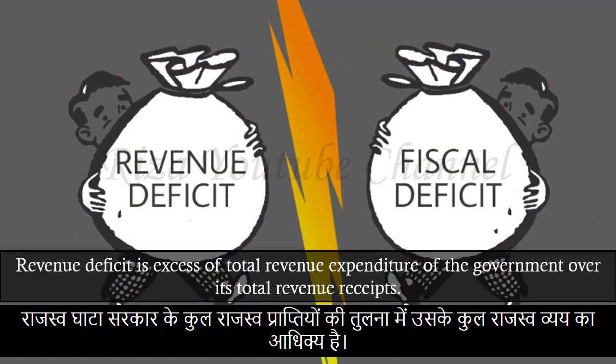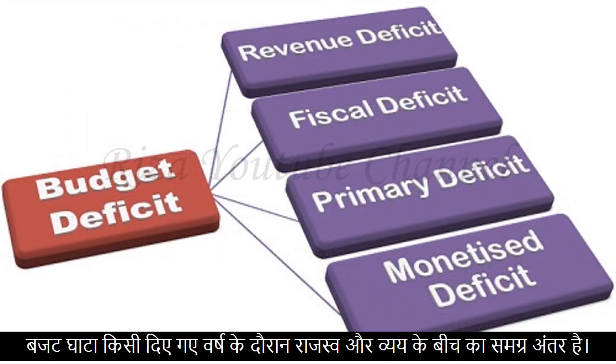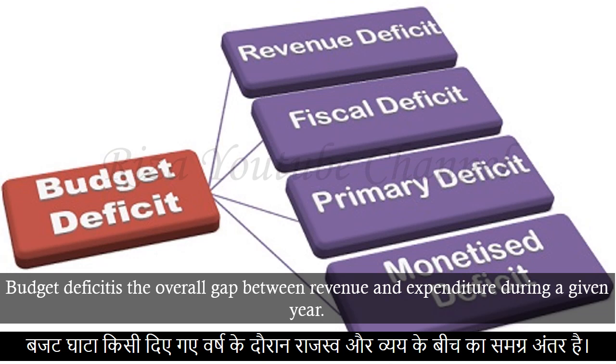Revenue deficit is excess of total revenue expenditure of the government over its total revenue receipts. Primary deficit is defined as fiscal deficit of current year minus interest payments on previous borrowings. Budget deficit is the overall gap between revenue and expenditure during a given year.